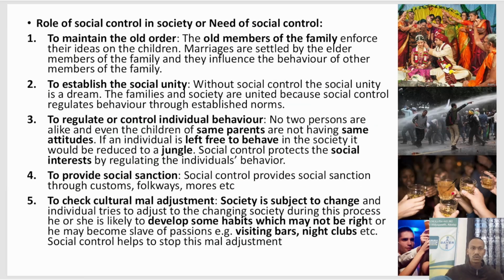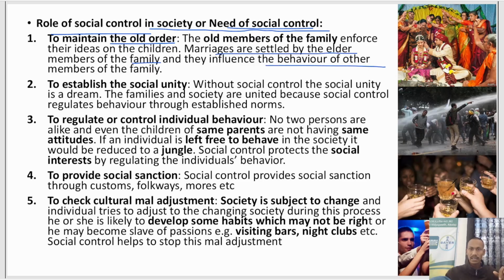Then what is the social role of social control in society, or the need for social control? What is the need of social control in our Indian society? What is important is to maintain the old order. The ideas that are taught to the younger generation are given to them by their parents. The order that the parents were following, the behavior that was acceptable to them, they teach their children, right? Even today you can see marriages are settled by the elders of the family, and they influence the behavior of the members of the family as well. So to maintain the old order, social control is important.